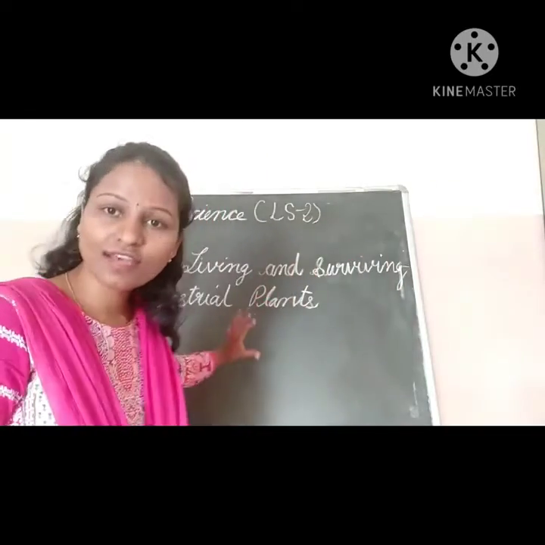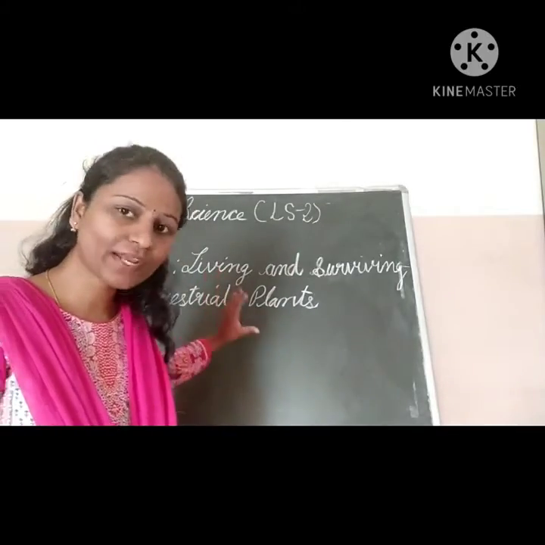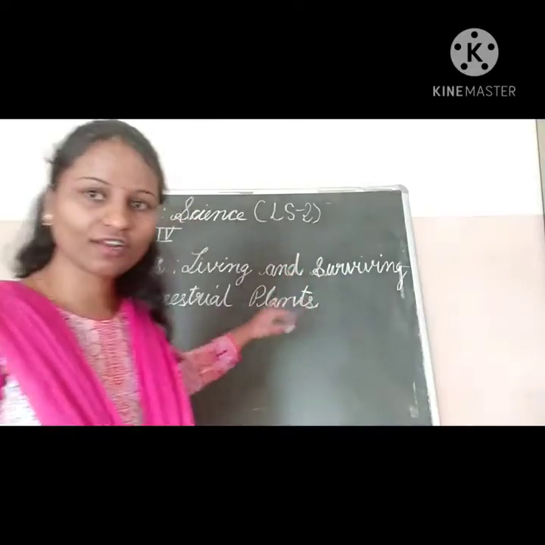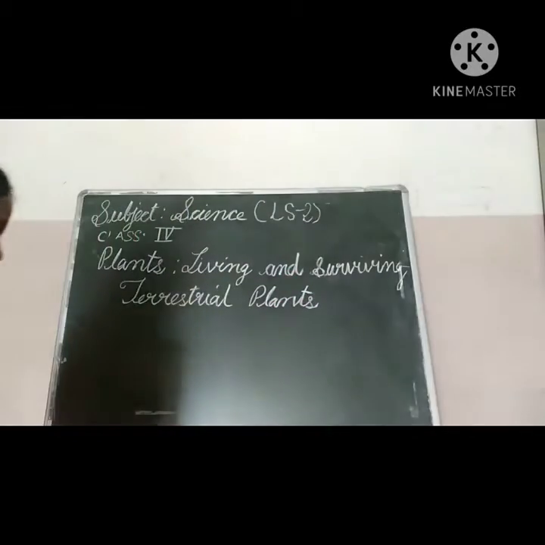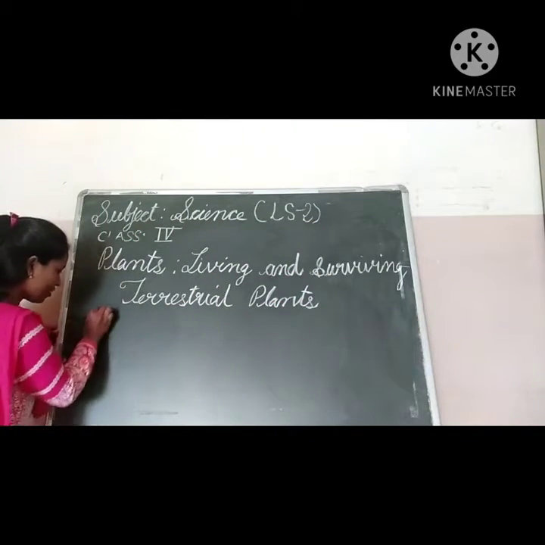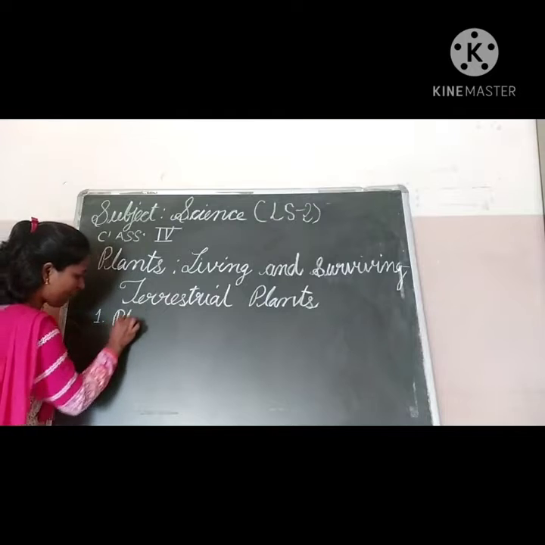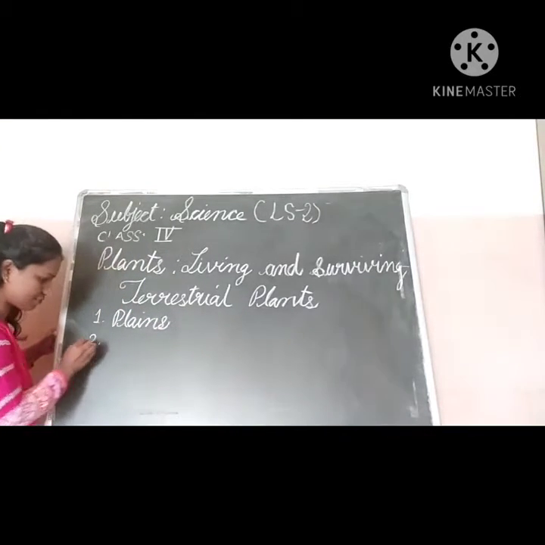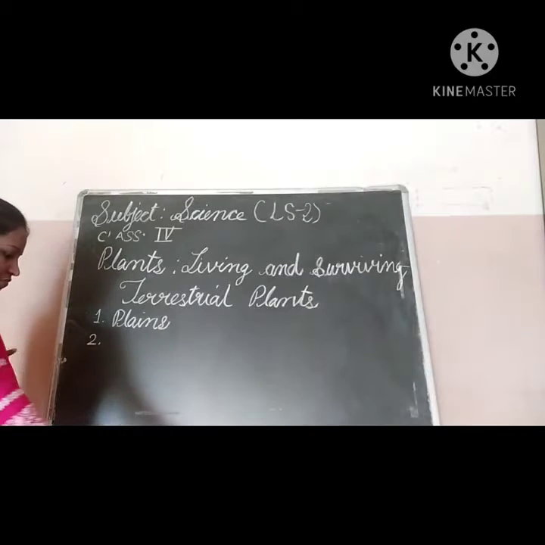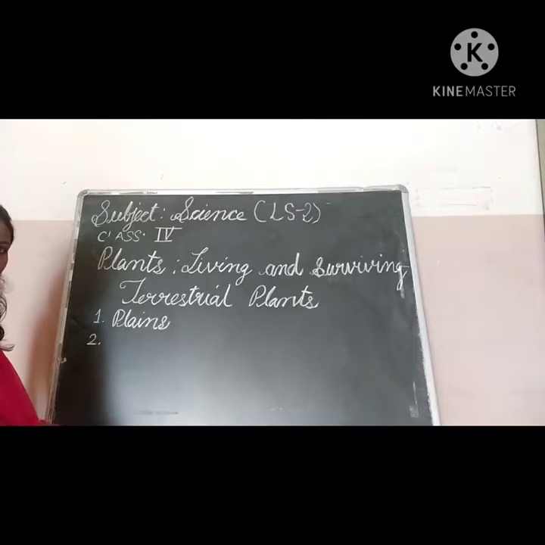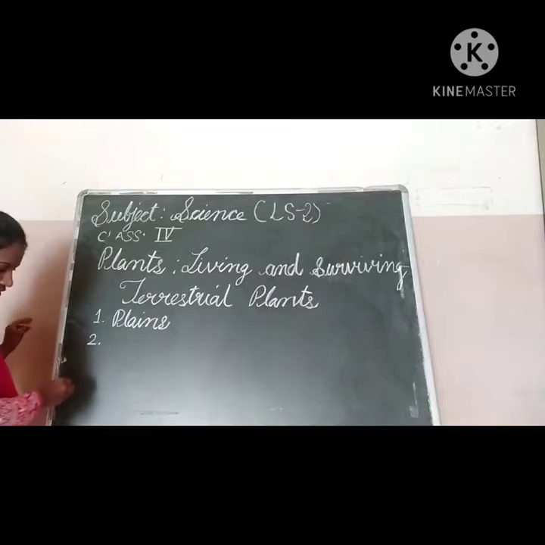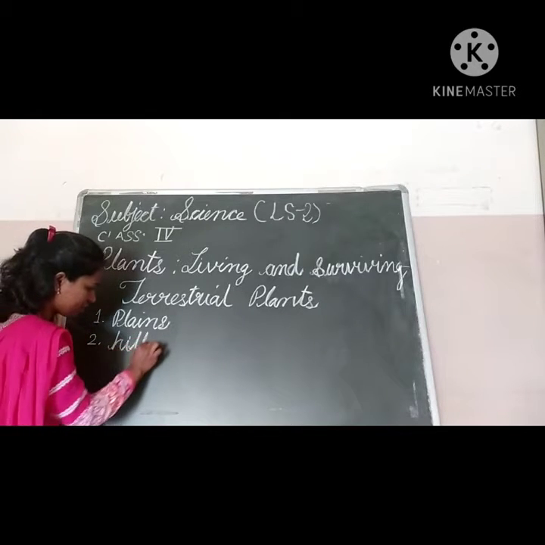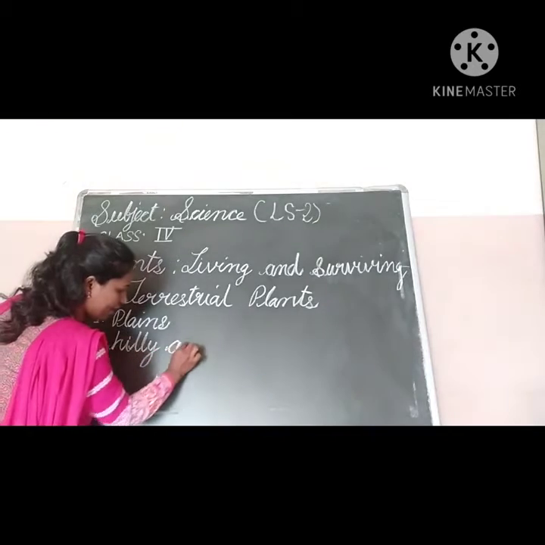In terrestrial plants, there are so many categories. Let us discuss one by one. First one is plains. This you have to write in your books. Next one is hilly areas.